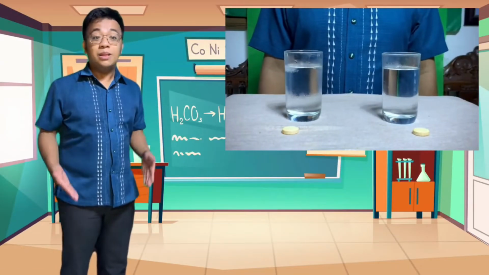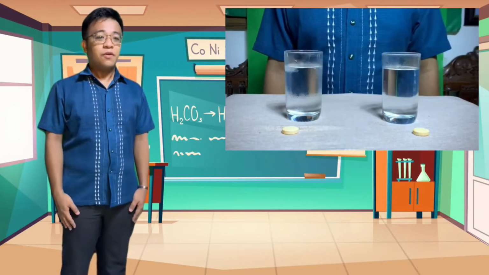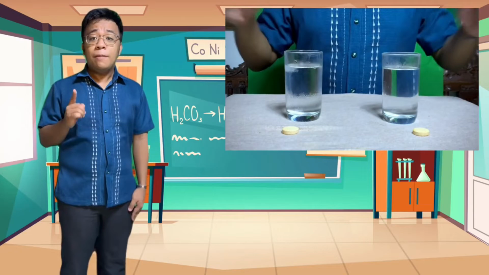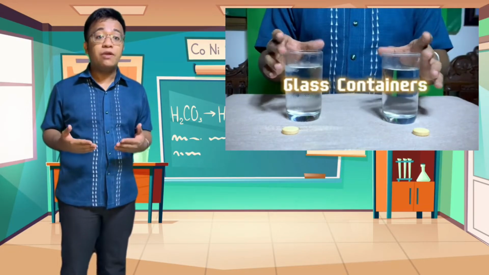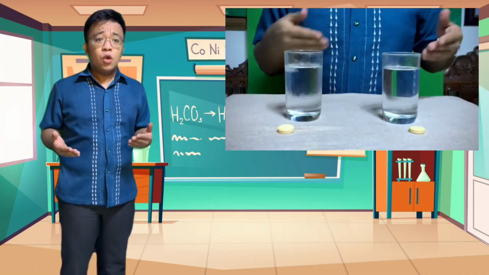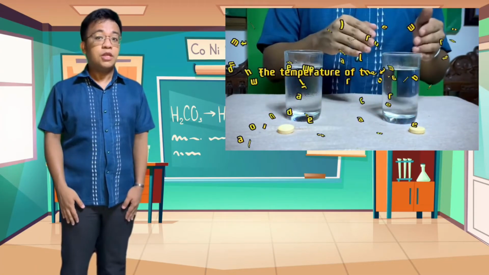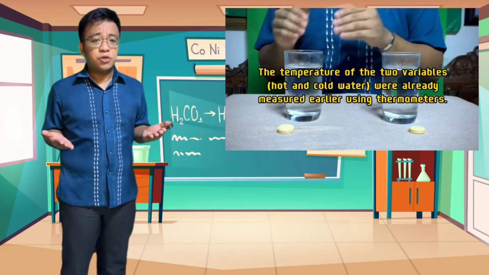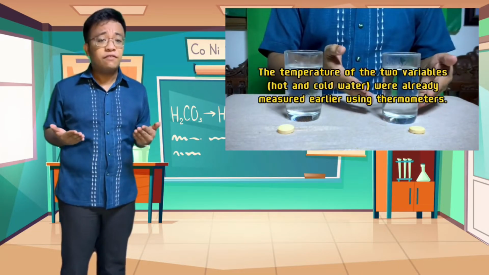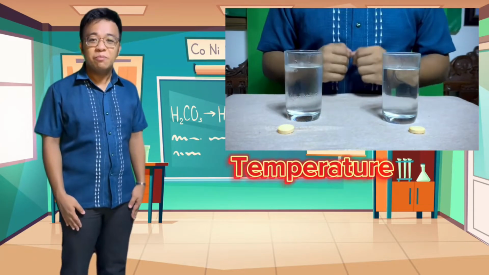And now, let's explain the experiments that we performed moments ago. For the first experiment, you may have noticed that the rate of reaction between the two effervescent tablets were different when they were both submerged in hot and cold water. Now class, what factor may have affected the rate of chemical reaction? Very good, it's the temperature.